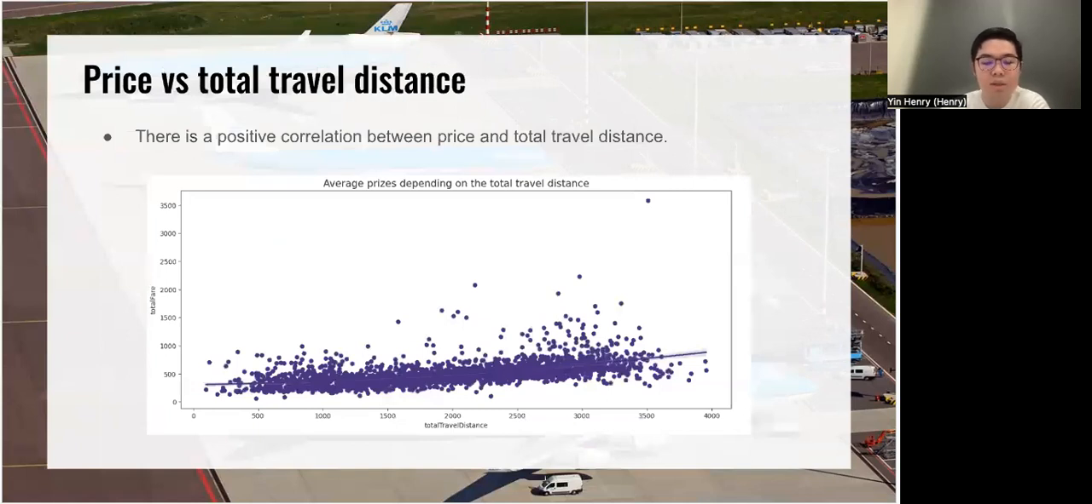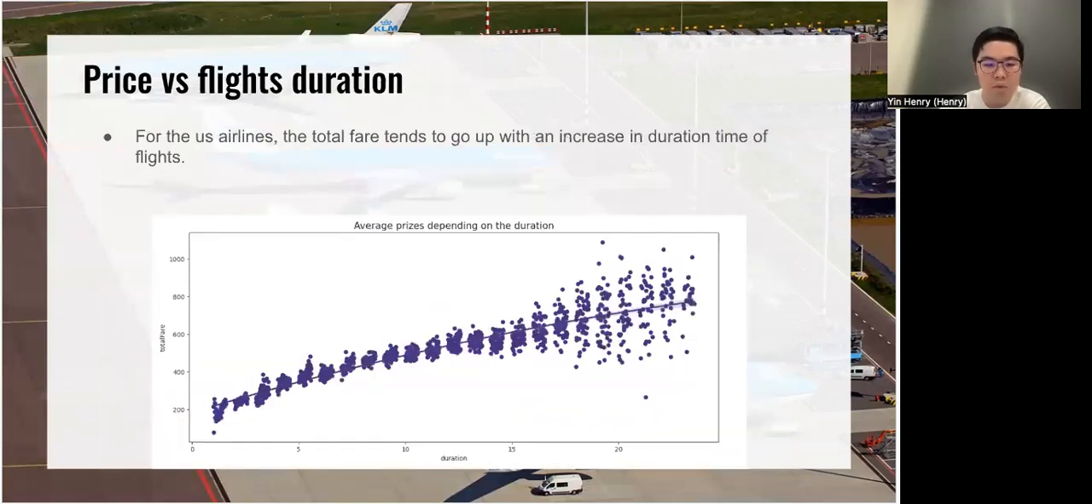And we can see this is a graph for the total travel distance and the price. So the price just increased slightly when the total distance increases. However, when the duration time increases, the price change is more visible.